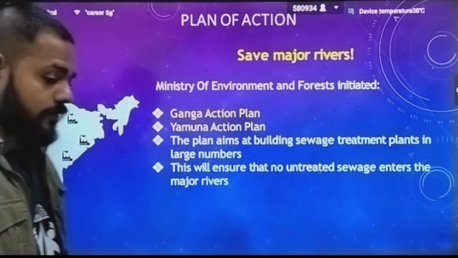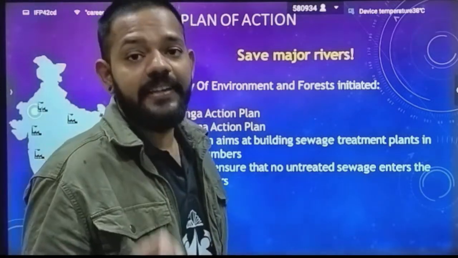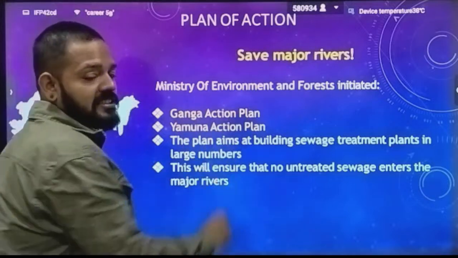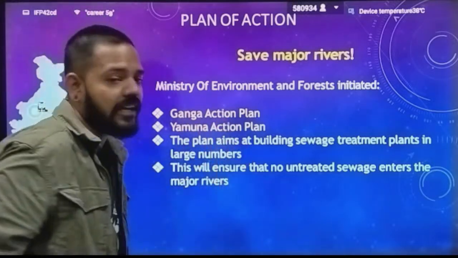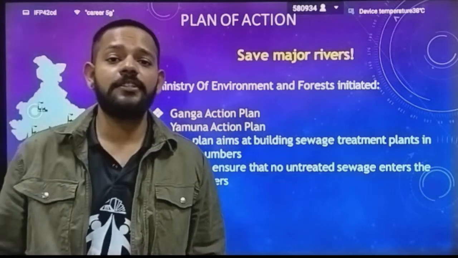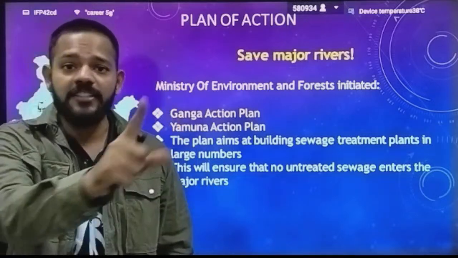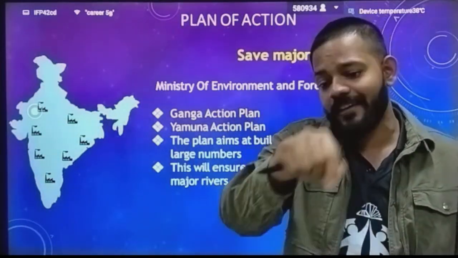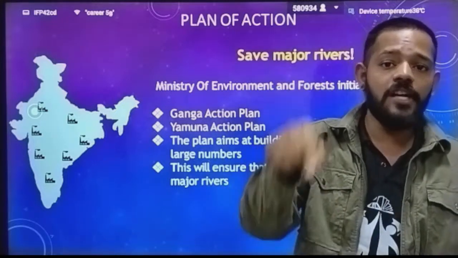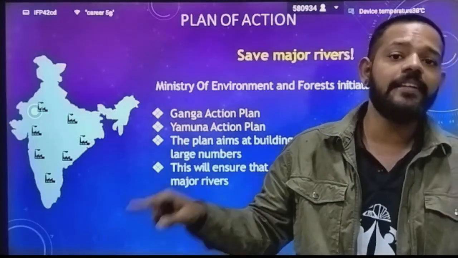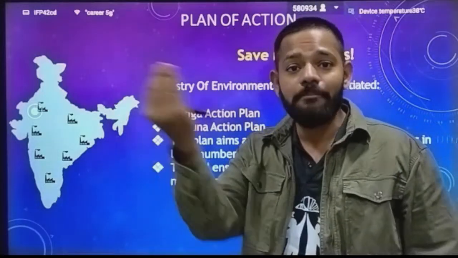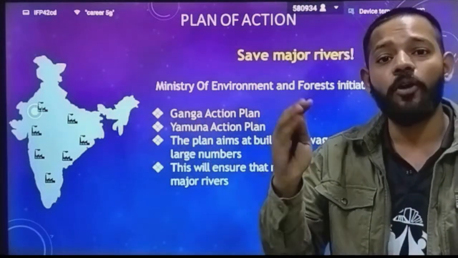Okay, so to save these major rivers, the Indian government started two plans. One is the Ganga Action Plan and the second one is the Yamuna Action Plan. Ganga Action Plan is for the Ganga river, while the Yamuna Action Plan is for the Yamuna river, and the Yamuna river is a highly polluted river now in India. Okay, Yamuna, that river is present in Delhi. It is a very polluted river. Even nowadays, the water which is coming inside Delhi is polluted.